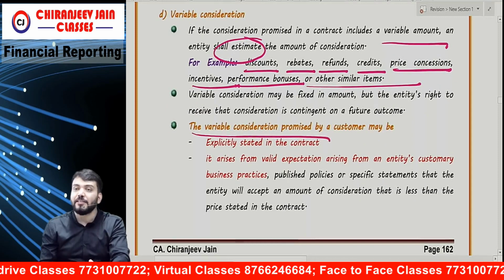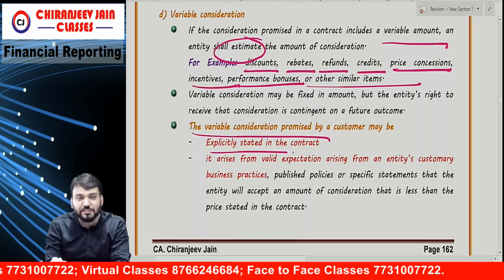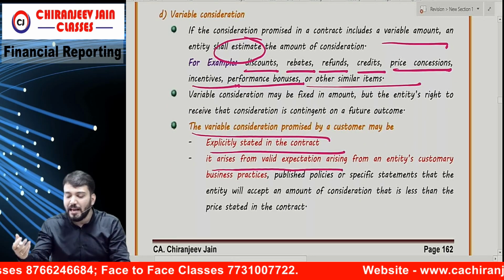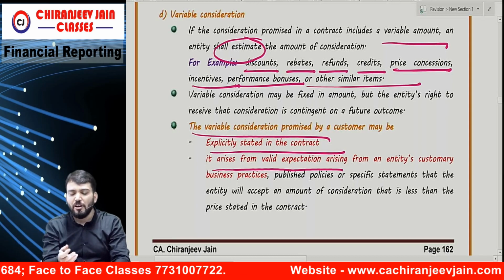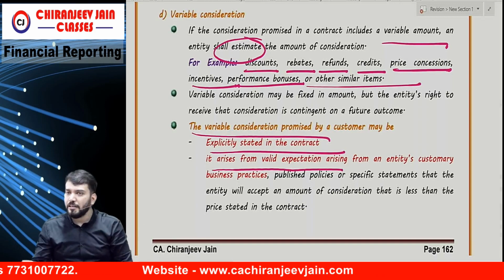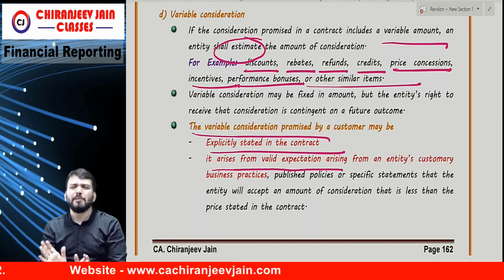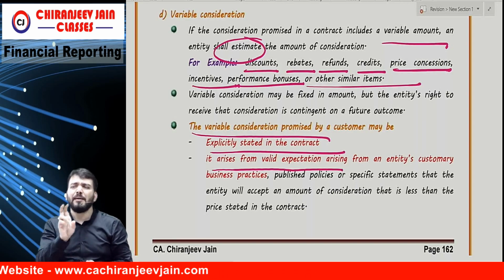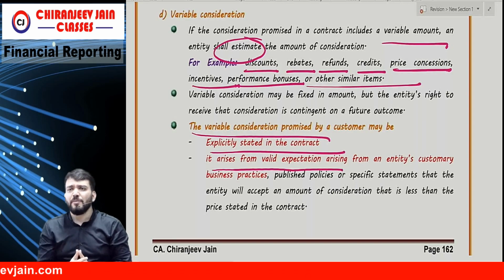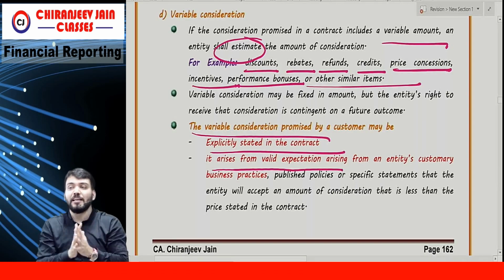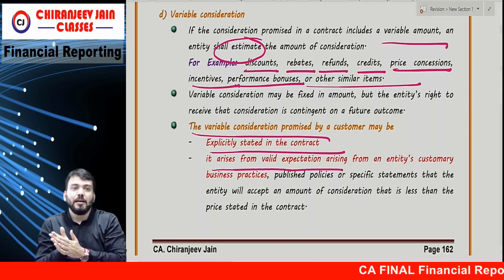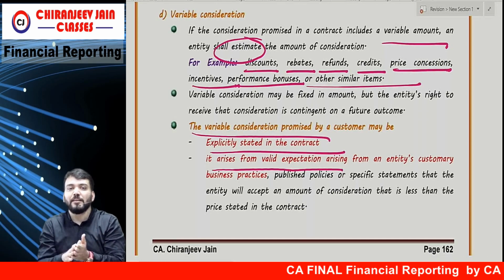So variable consideration can be either explicitly stated in the contract or it can arise from the valid expectation from the entity's customary business practice or any other activities which create a valid expectation in the minds of our customer. Understood what I am saying? It can be implicit also. Implicit means suppose I have announced one batch and I said, while announcing, not at the time of contract, if anyone passes in the first attempt, full fees refund.